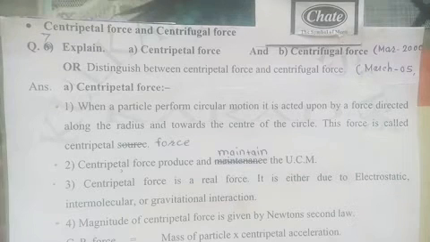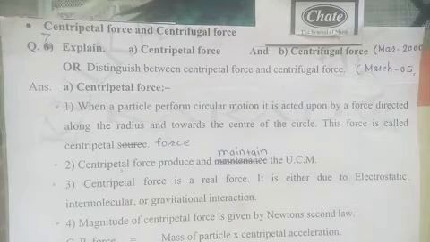Now we know that in circular motion the particle is always under acceleration. That means in circular motion, whether it is UCM or non-UCM, the particle always has acceleration. According to Newton's second law, whenever the particle has acceleration, a force must act on it. Because the acceleration is centripetal acceleration, the corresponding force is called centripetal force.